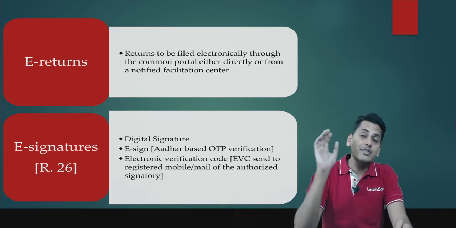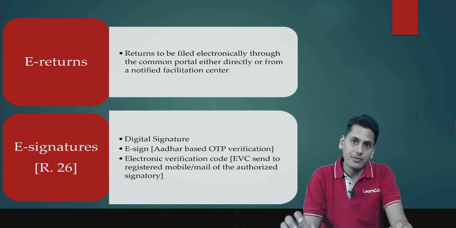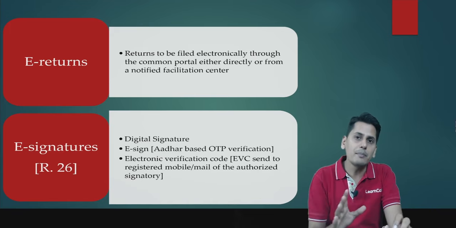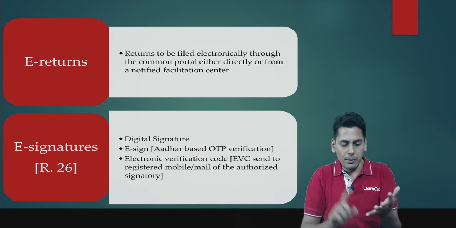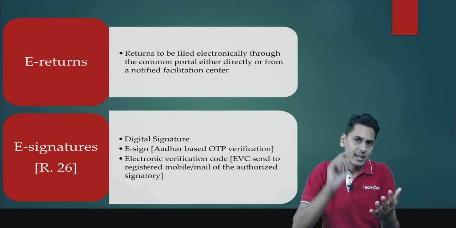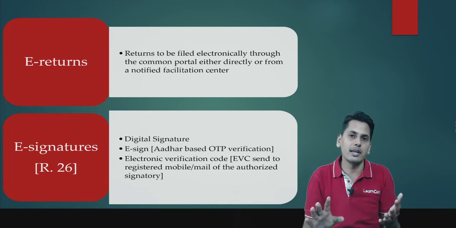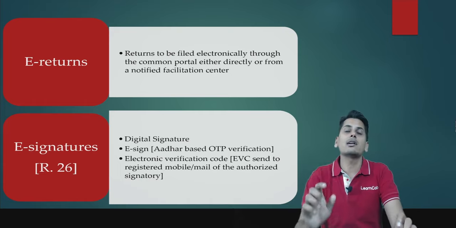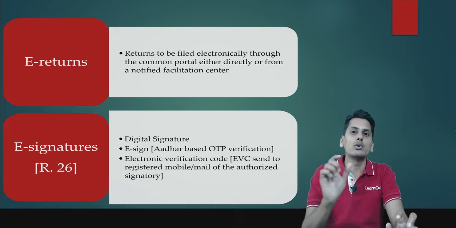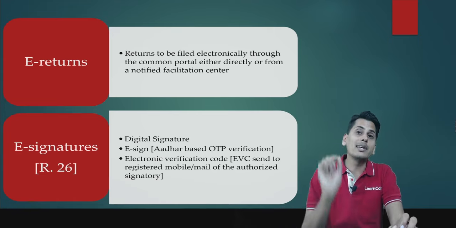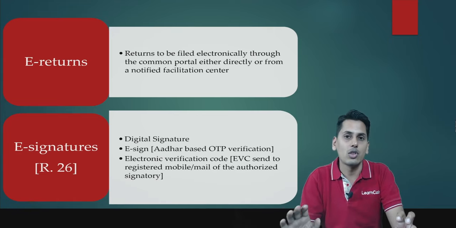Now friends, as far as companies were concerned, for them, the manner of authentication of applications, be it refund application, registration application, or any other application, or be it return filing, the manner which was allowed was only through digital signature. For them, OTP based authentication was not allowed.